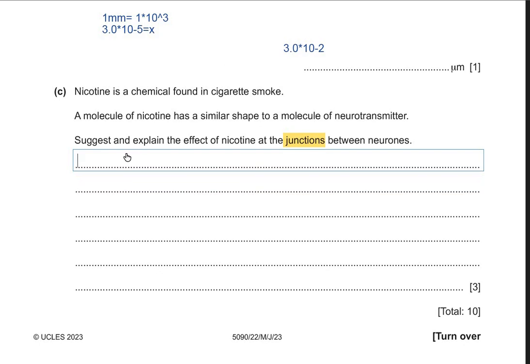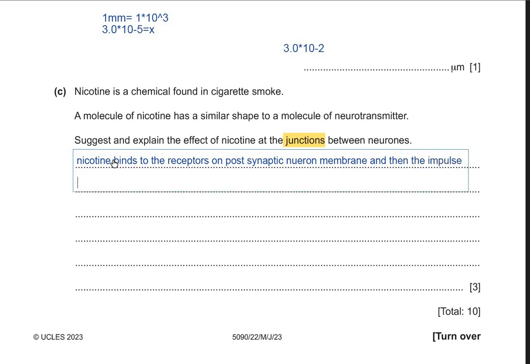So what happens is that nicotine binds to the receptors on the postsynaptic membrane or the neuron, and an impulse is generated or produced, or the impulse is transmitted. So what are we going to write down? That nicotine binds to the receptors on the postsynaptic neuron membrane, and then the impulse is